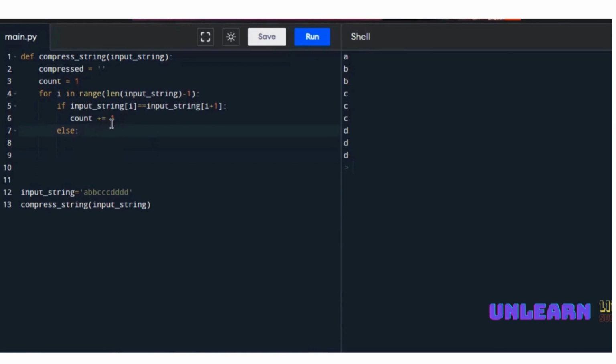For example, in this case, if the input string at the index is not matching with the next, that means the character at index 0 is A and the character at index 1 is B. These two are not matching. That means we have already taken the count 1, so A is 1. Very important. Let us check that one.